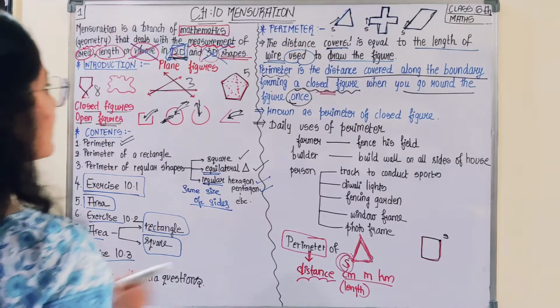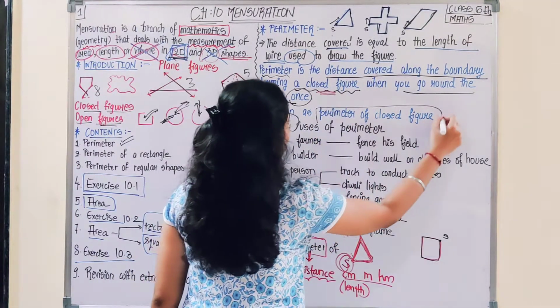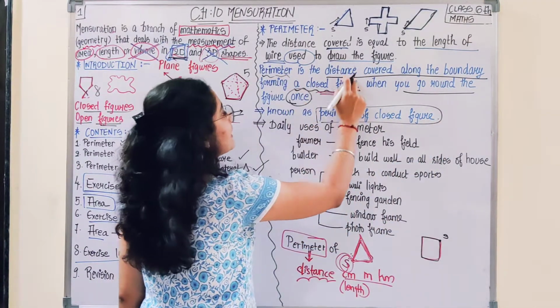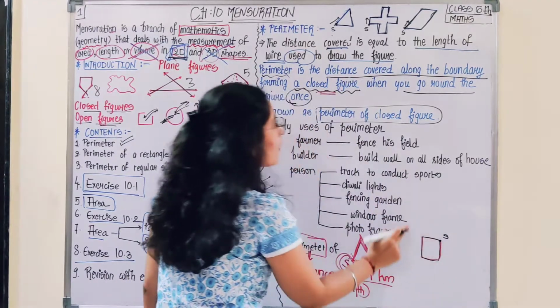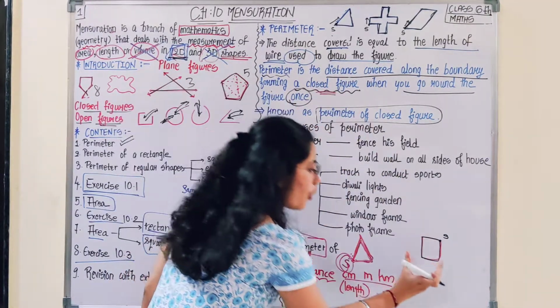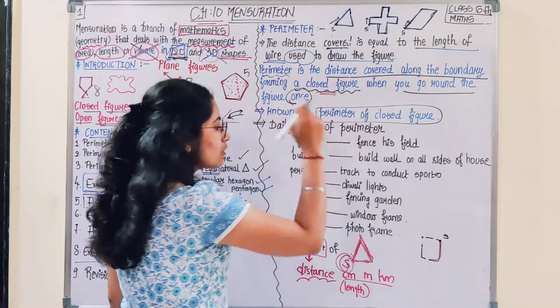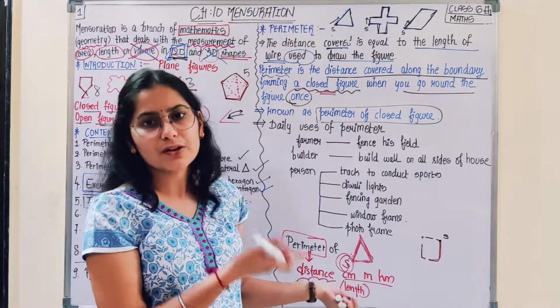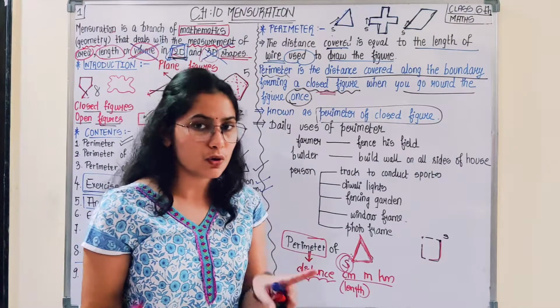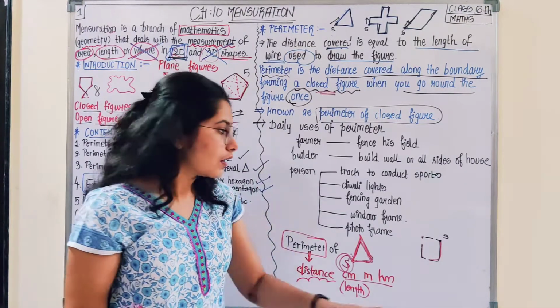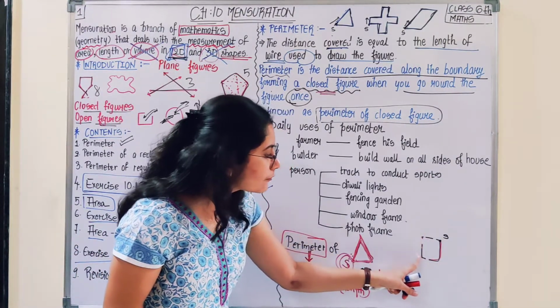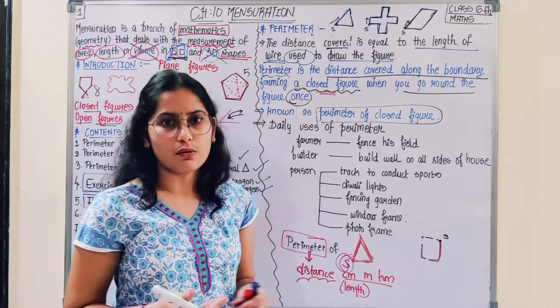So, this is known as the perimeter of a closed figure. What is it? The distance covered along the boundary, forming a closed figure. It should be a closed figure. When you go round the figure, you have to go around only once, not two or three times, and then say this is the perimeter. No. You only have to move along the boundary once.